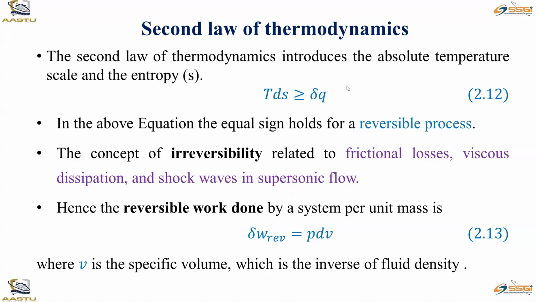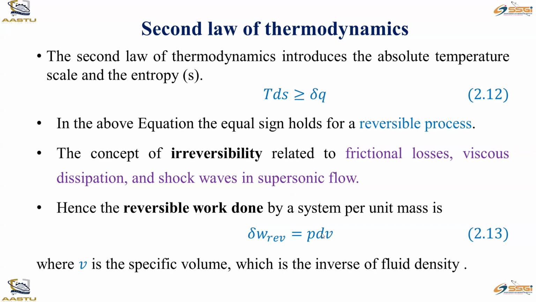Due to the presence of these, the process is irreversible. In a reversible process, the work done by the system per unit mass is dW reversible equals PdV. P is the pressure, dV is the change in specific volume.